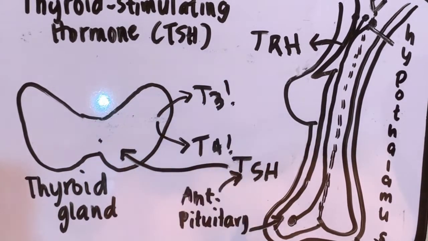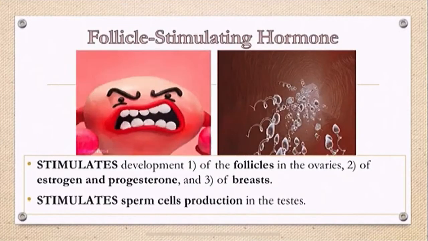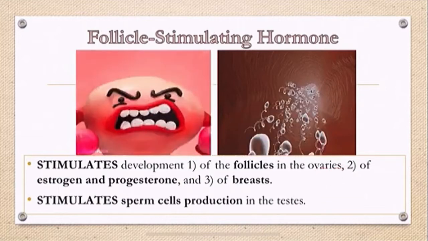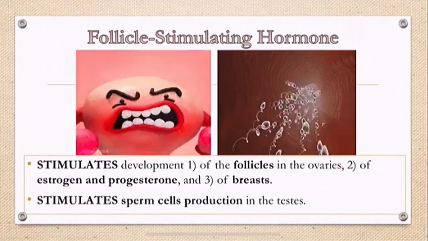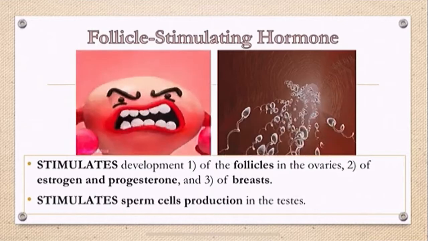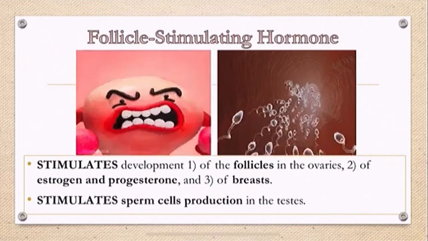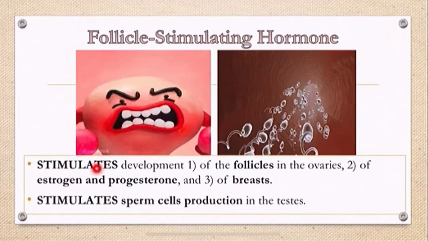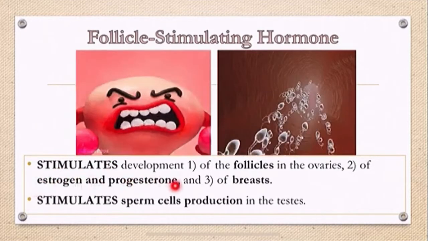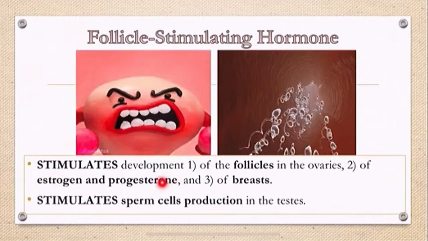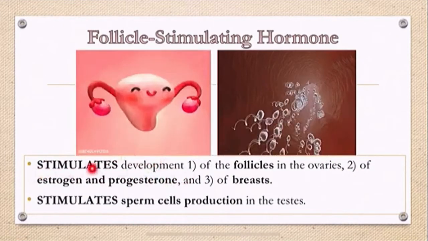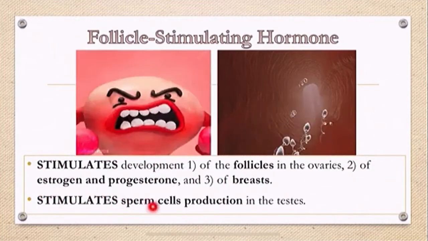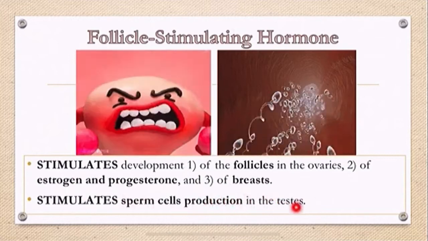The follicle stimulating hormone only stimulates the development of the follicles in the ovaries. Women contain many follicles in the ovaries, and each month, only some of them will begin to mature. But only one will ovulate and will become essentially an egg. It also stimulates the production of your estrogen and progesterone, which are your female sex hormones. And lastly, it will stimulate the development of the breast. In males, it stimulates the production of your sperm cells in the seminiferous tubules of your testes.